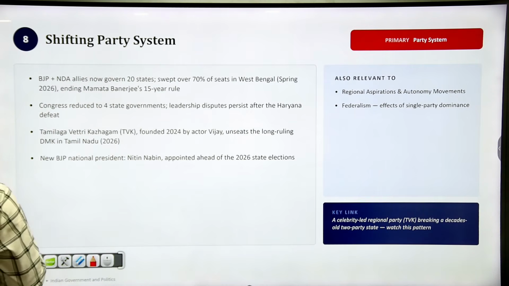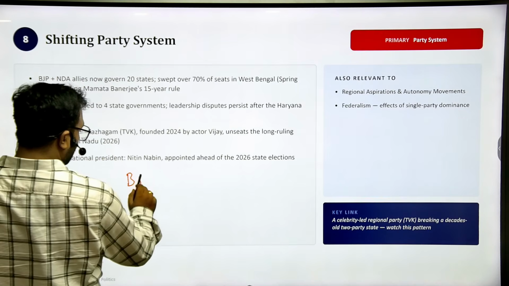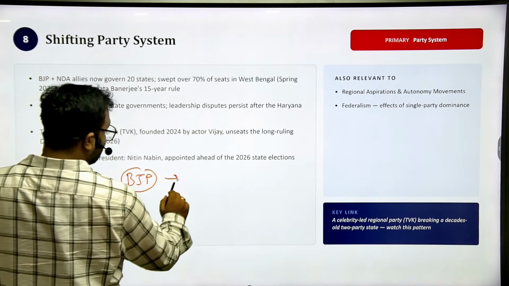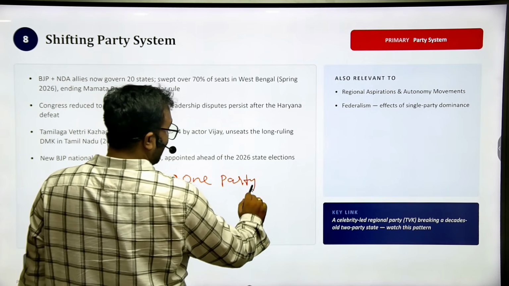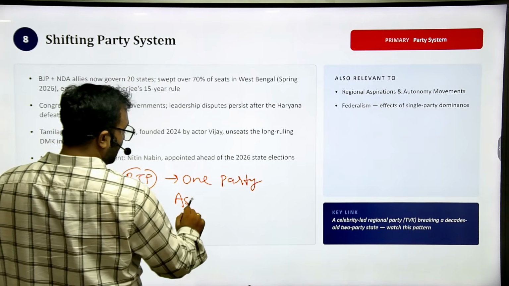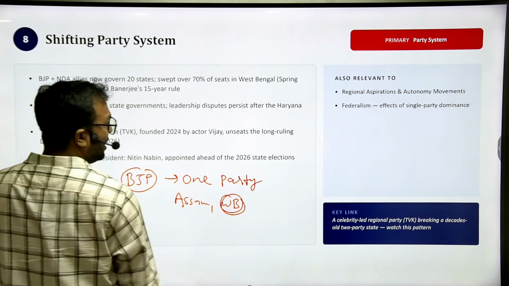Now shifting to the party system. One party. BJP is becoming dominant. It is related to the one-party system in recent elections. BJP has won Assam. BJP has won West Bengal. West Bengal was very difficult to win.